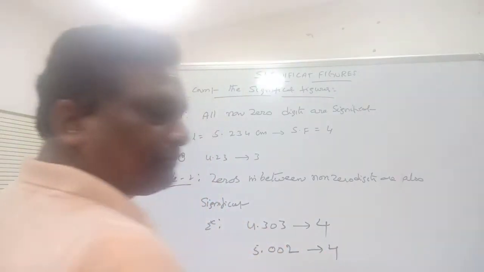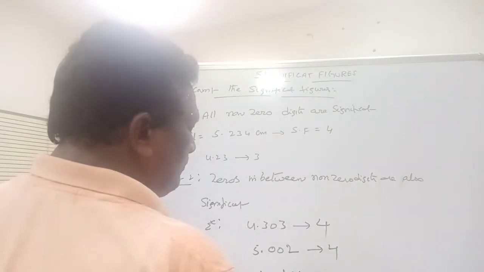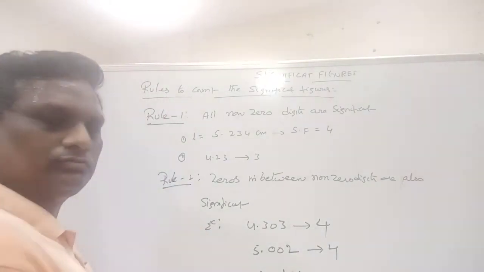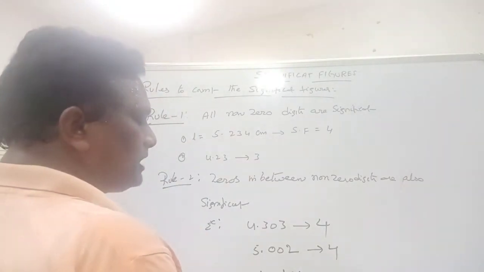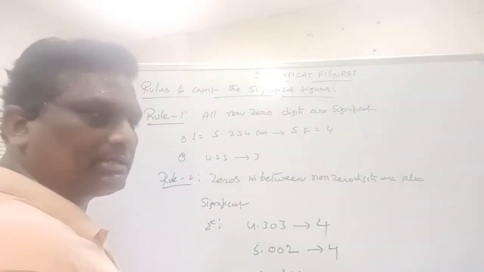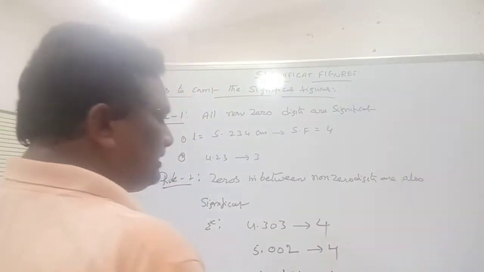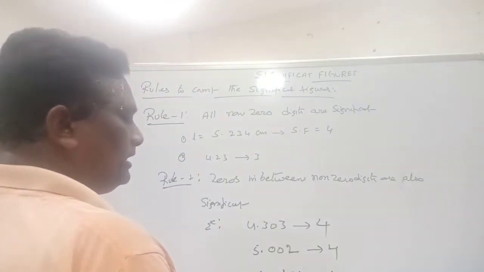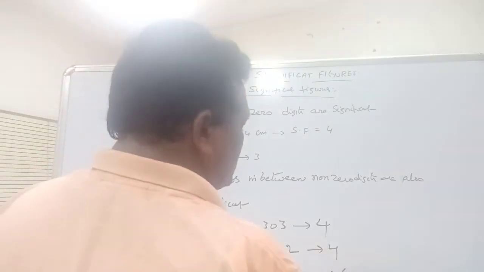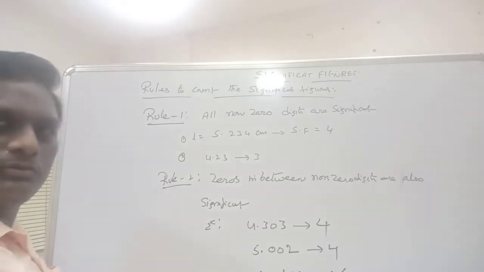Total 4. One more example, 1.01012. See, these two zeros also exist in between two non-zero values, so these are also considered significant figures. Total number of significant figures is 6. So that is rule number 2.